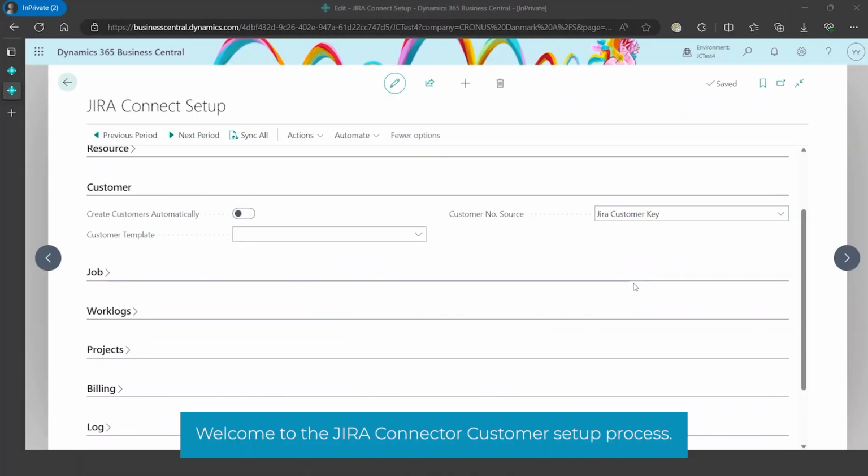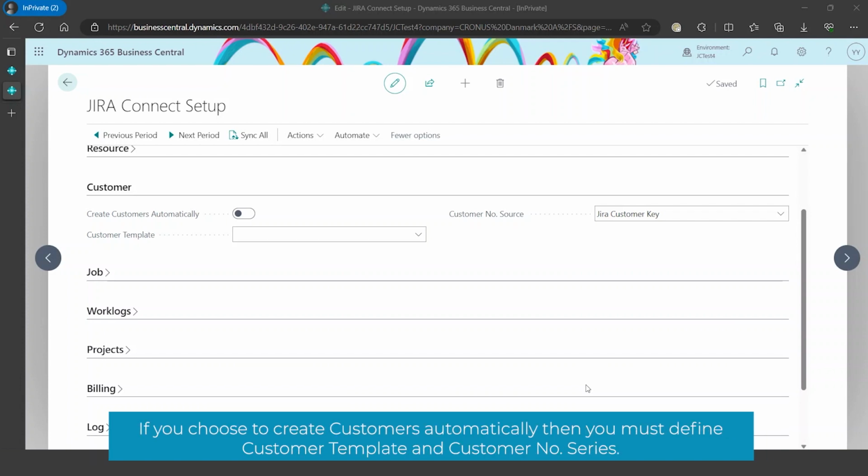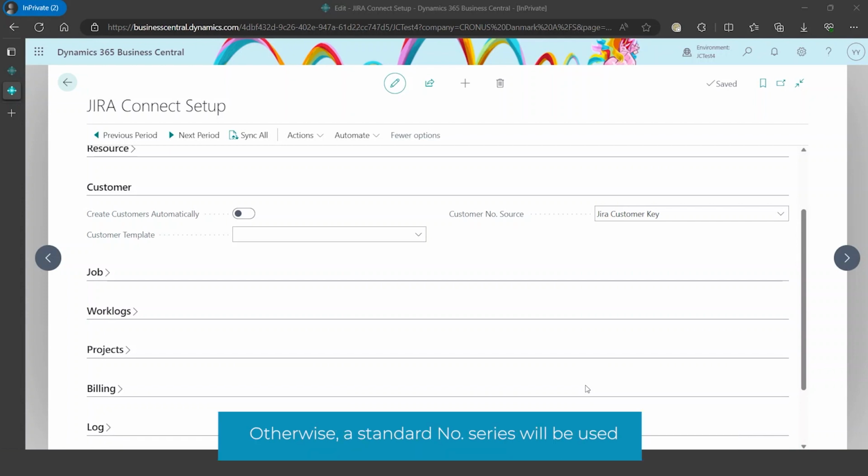Welcome to the Jira Connector customer setup process. You can create customers automatically during the synchronization process. If you choose to create customers automatically, then you must define customer template and customer number series. The last one defines whether a new customer will be created with number that equals Tempo customer key. Otherwise, a standard number series will be used.